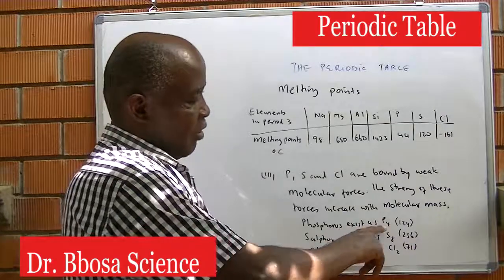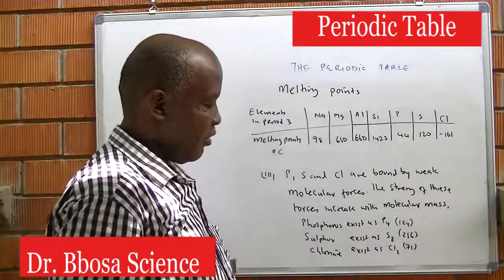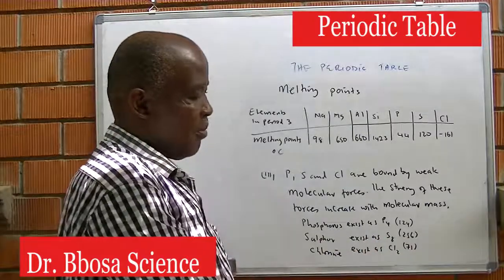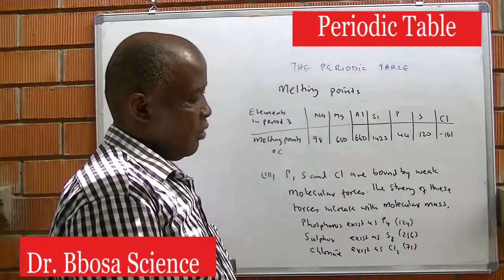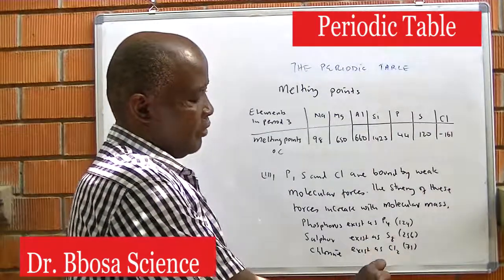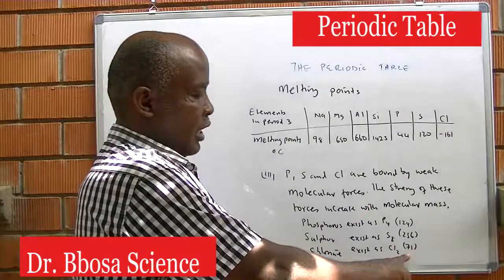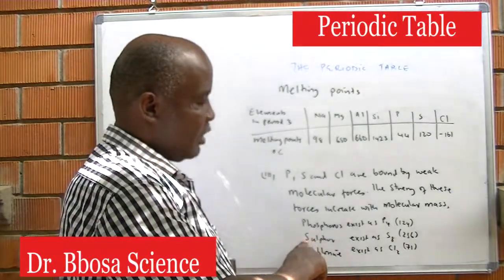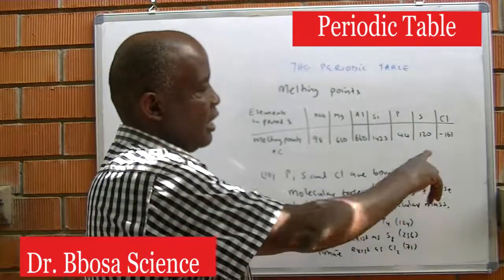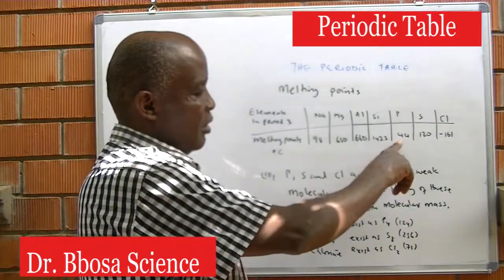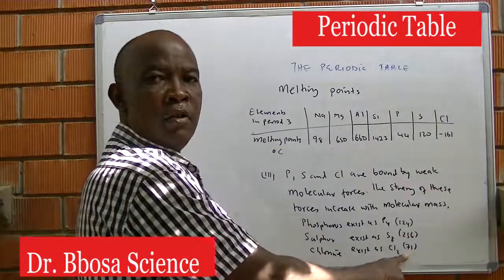Phosphorus exists as P4, molecular mass 124. Sulfur exists as S8, molecular mass 256. Chlorine exists as Cl2, molecular mass 71. The sulfur with high molecular mass has a high melting point compared to phosphorus, and compared to chlorine with the lowest molecular mass.